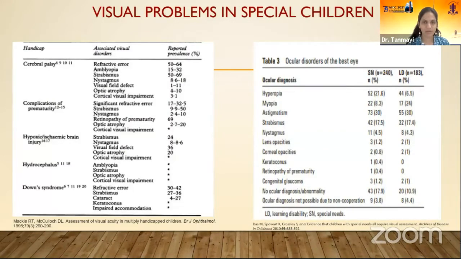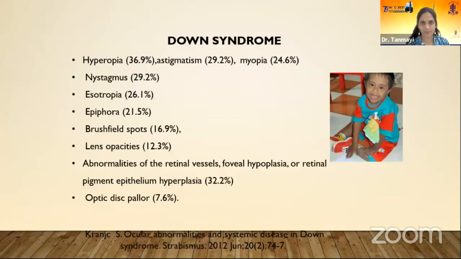Many studies have documented a number of visual dysfunctions and visual problems in special needs children. The commonest being refractive error and strabismus, and the incidence of these disorders in special needs children is more than that in the general population. For example, in Down syndrome, all these anomalies are generally seen.